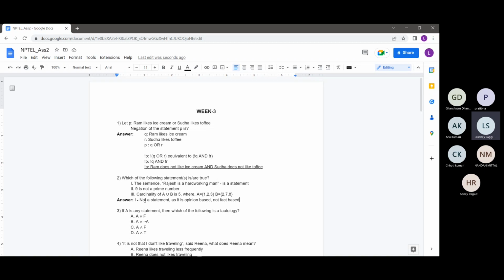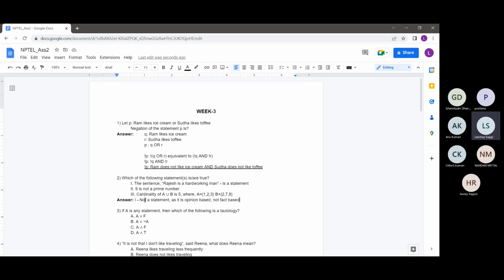If you tell this statement to two different people, suppose A and B, then both A and B should agree on this sentence. If they are not agreeing, then it is not a statement. Rajesh is a hardworking man is not a statement because A might think he is, B might think he is not.